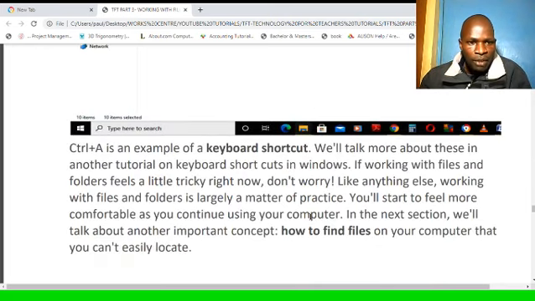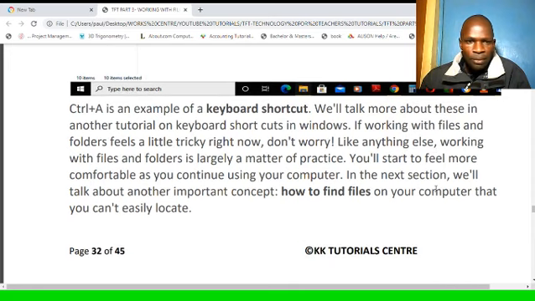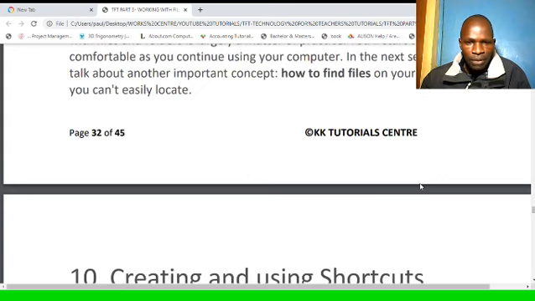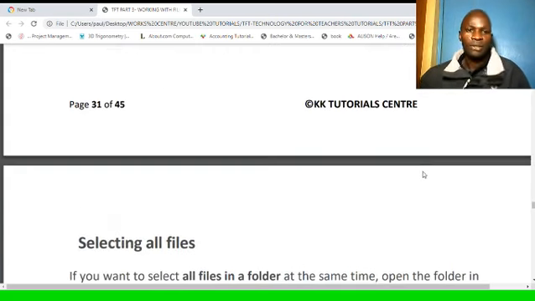Control A is an example of a keyboard shortcut that we'll talk more about in another tutorial on keyboard shortcuts in Windows. That is an upcoming tutorial I will be doing. So if working with files and folders feels a little tricky right now, do not worry. Like anything else, working with files and folders is largely a matter of practice. You will start to feel more comfortable as you continue using your computer. In the next section, we'll talk about another important concept: how to find files on your computer so that you can easily locate them.